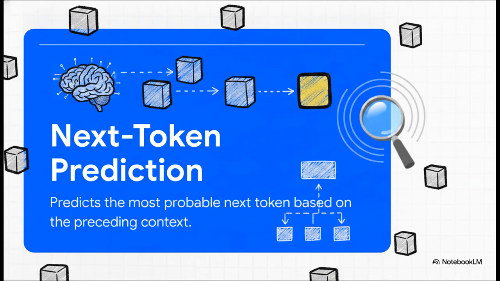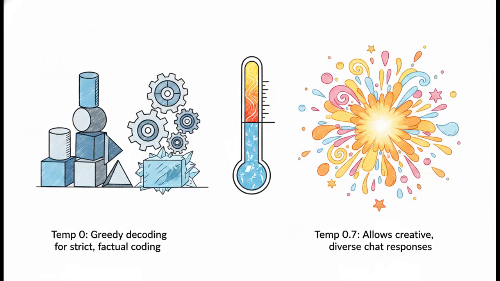The AI's transformer engine, which you can think of as the ultimate pattern recognition brain, reads these sequences simultaneously, maps the relationships, and mathematically predicts the absolute most probable next token based on all your preceding context. Once the AI scores the vocabulary to predict that next token, we use a setting called temperature to control how it makes its final choice.